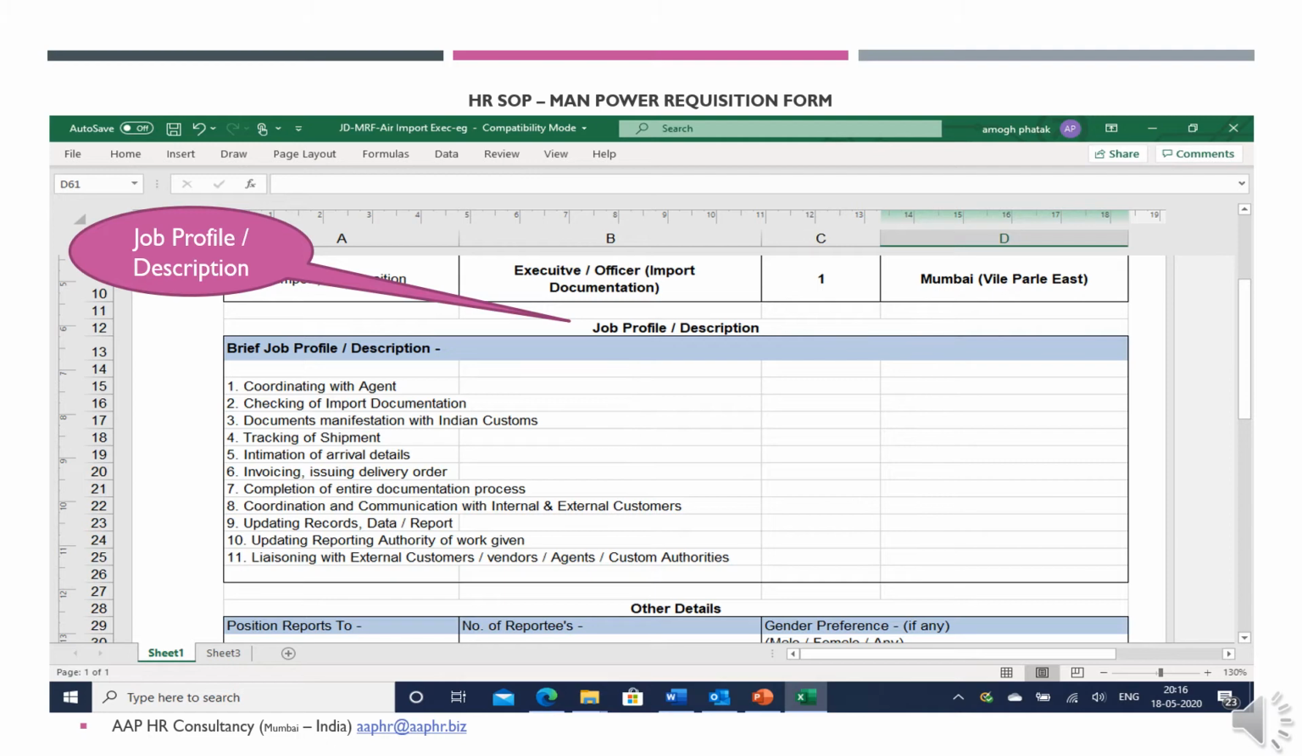Continuing further with the same example, we have jotted down the practical job profile and description here.